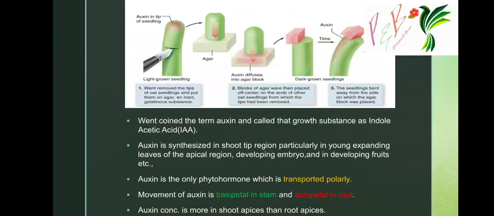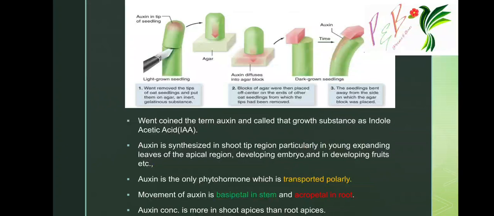Auxin is sensitive to sunlight, so it moves towards the shady region. This shows the presence of auxin. Went coined the term auxin for that substance and called the growth substance indole acetic acid, IAA. Commonly known auxin is IAA.